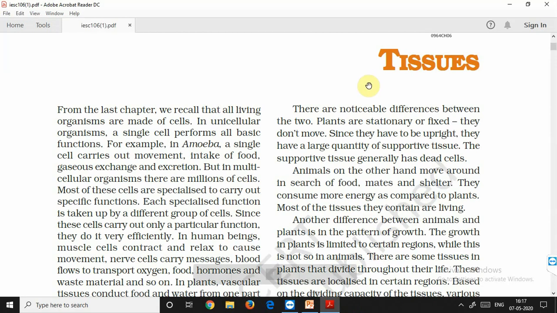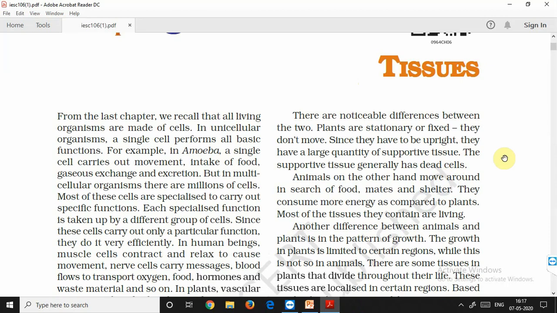So class, we were doing the chapter tissues. In the previous class, we have done till the simple permanent tissues. So let's give a brief recap, then we'll move further with the topics that we'll have to study today.